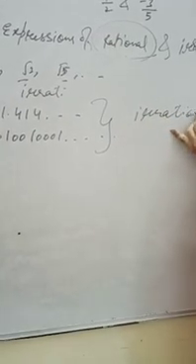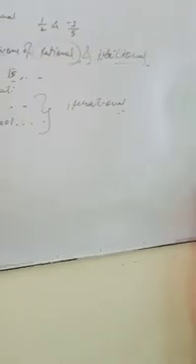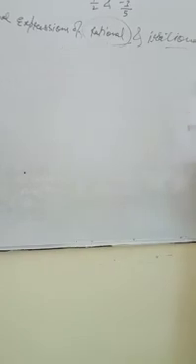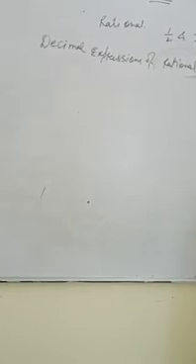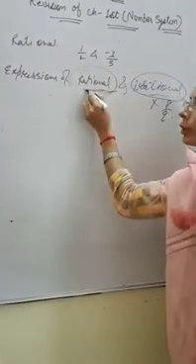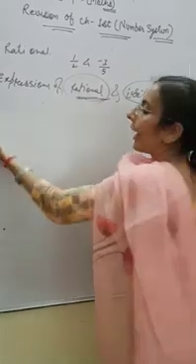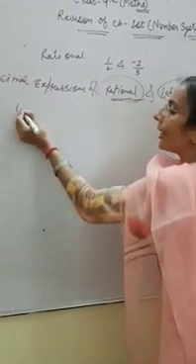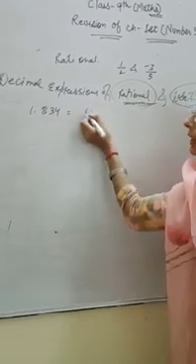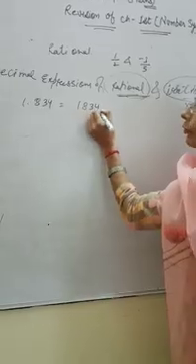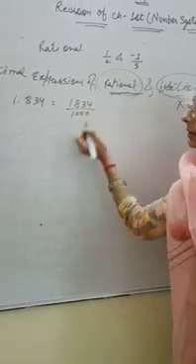Fine, everyone? Now, okay students, if we have to discuss the rational number, if we are given any decimal expression and we have to come back to the rational number, an irrational number, as we already said, cannot be written in the form of P upon Q, but a rational number can be written. Suppose I take 1.834, this implies it is terminated. So we can write 1834 upon 1000, right?